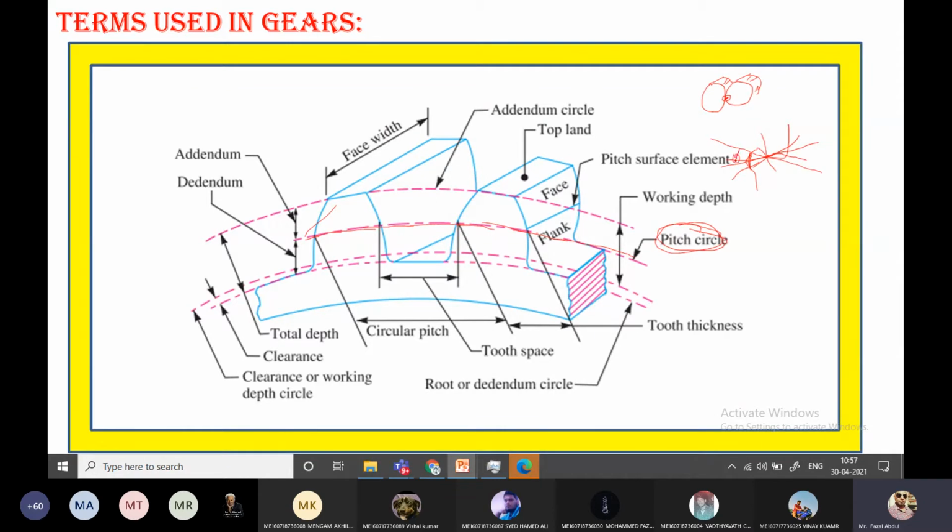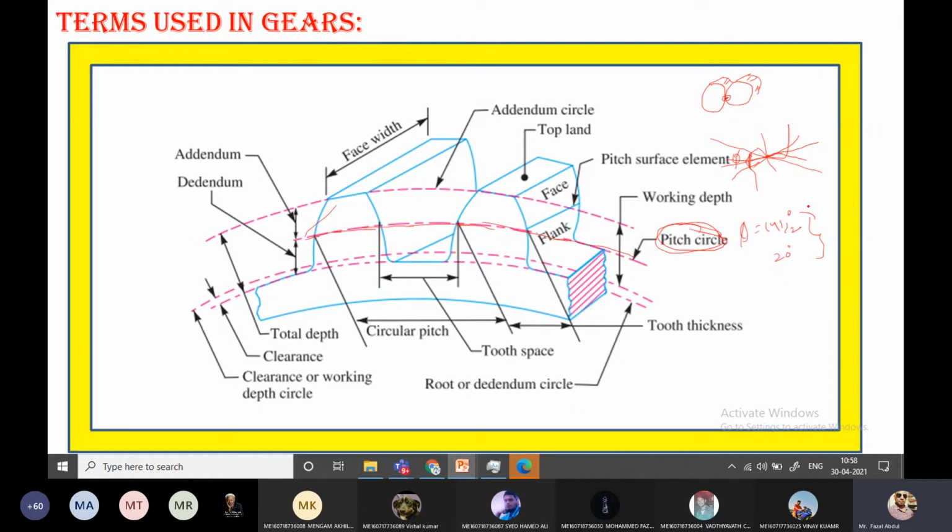It is denoted by phi. Generally, for design purposes, the pressure angle is taken as 14 and a half or 20 degrees. Only these two values are taken for design purposes. Remember, pressure angle: 14 and a half and 20 degrees. Again, based on these pressure angles, the systems of teeth are classified. Further, we will discuss.